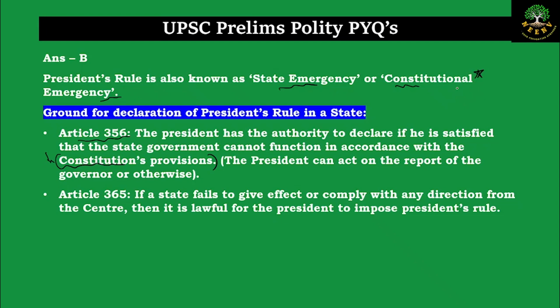Also in Article 365, if a particular state fails to comply with the directions given by the center, then also the president can impose a president rule in that particular state. These are the grounds for declaring the president rule. On what basis can you declare the president rule in a state? Now the question is asking about the implications after declaring. What happens after you declare the president rule in a particular state? The implications are